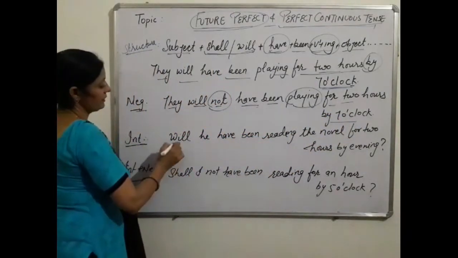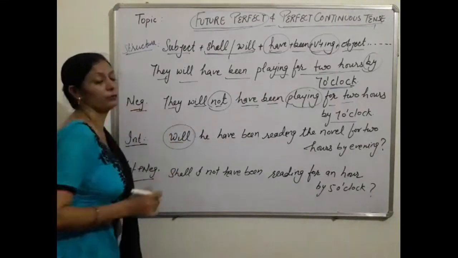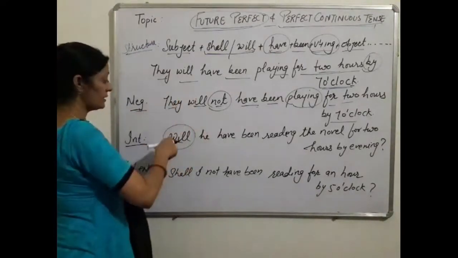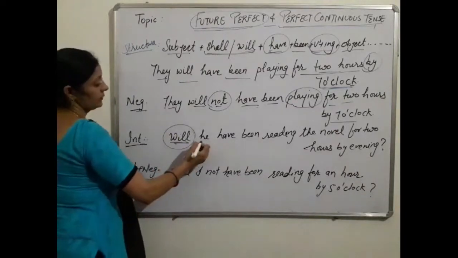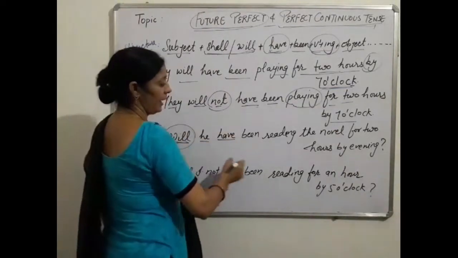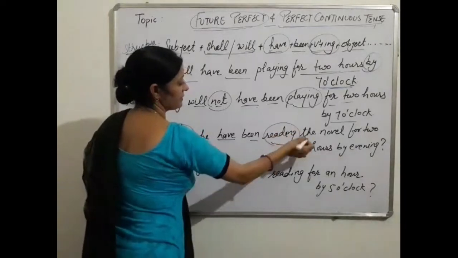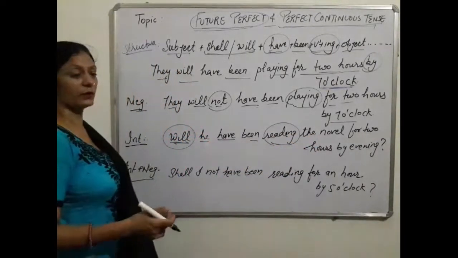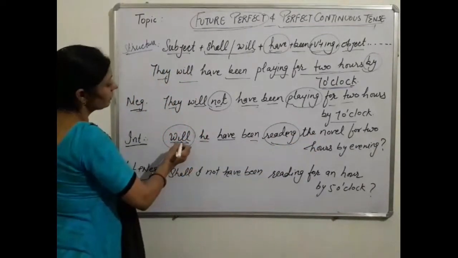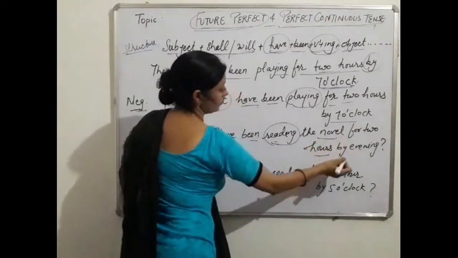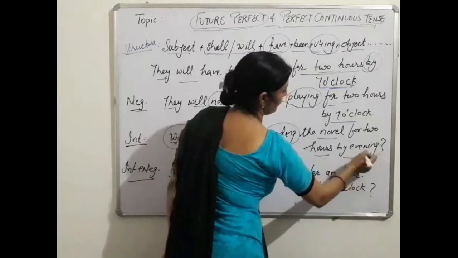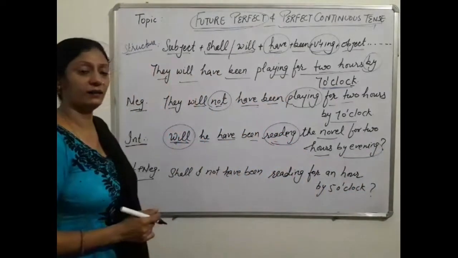In interrogative sentences, we use the helping verb before the subject, and in this one the helping verb is will or shall. Will, then the subject, after that have, been, present participle and the remaining sentence, whatever you are writing. Will he have been reading this novel for 2 hours by evening? And a question mark at the end.